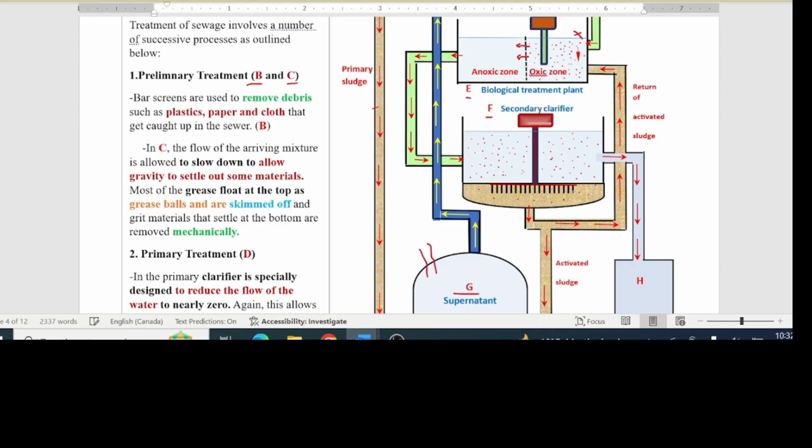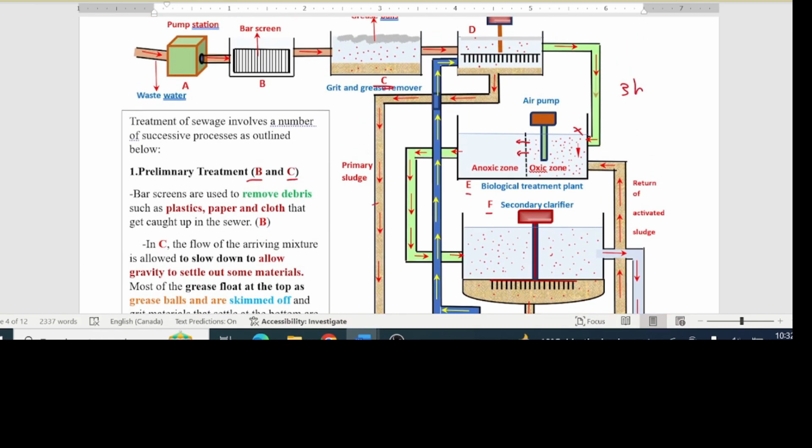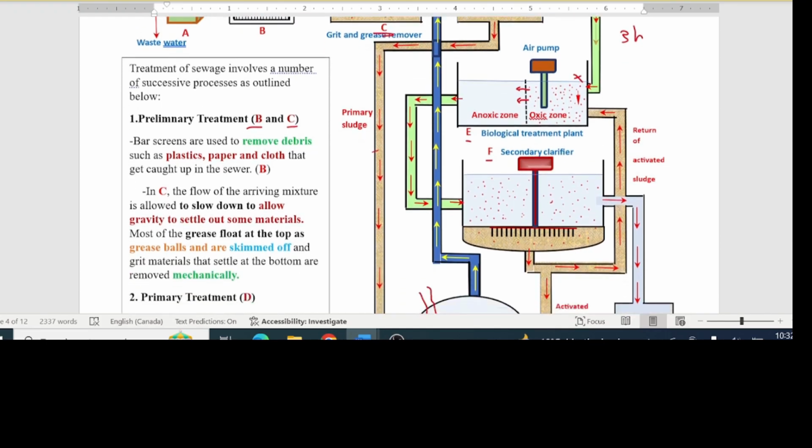This new quantity of water must be inoculated with bugs to carry out digestion. This is achieved by the return of some of the activated sludge that is laden with these. Remember that some of this sludge was sent to treatment plant G, so the rest is used here. Note how dynamic the entire process is.